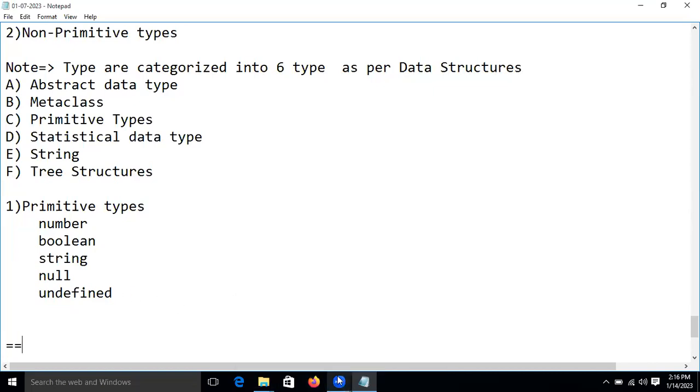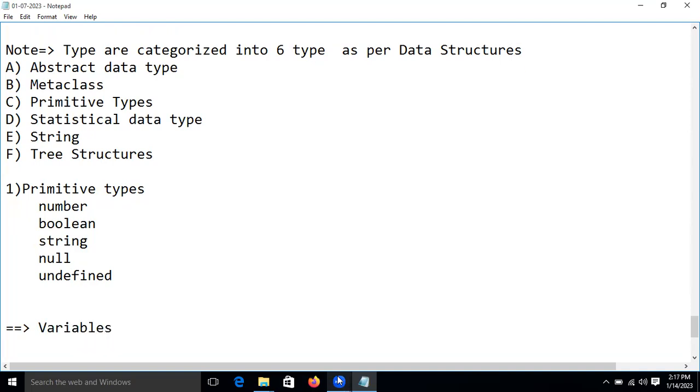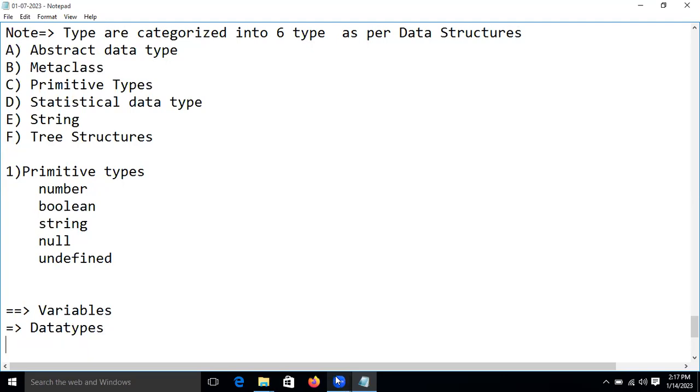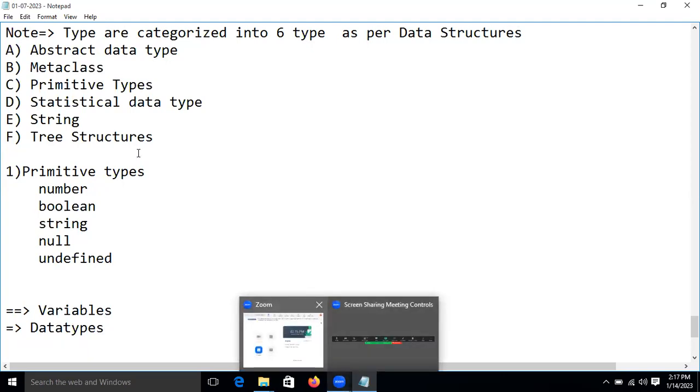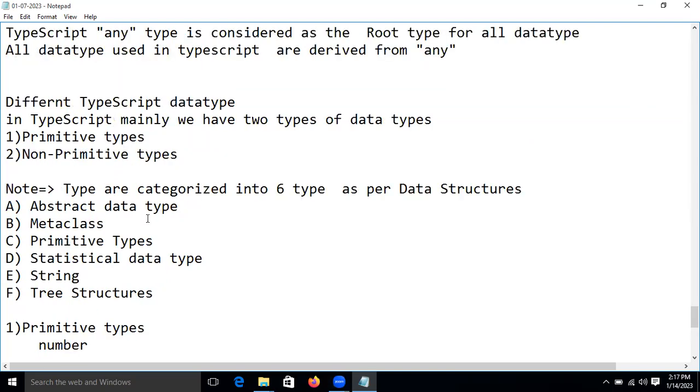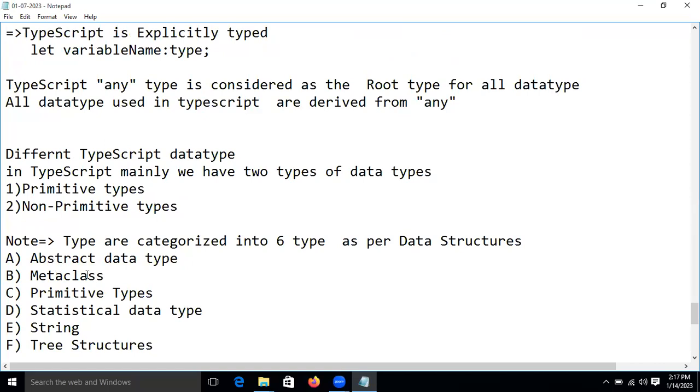So last time we understood variables, right? Then we started understanding data types. And in that we saw the root keyword of all primitive and non-primitive data types is what, friends? Any, right?